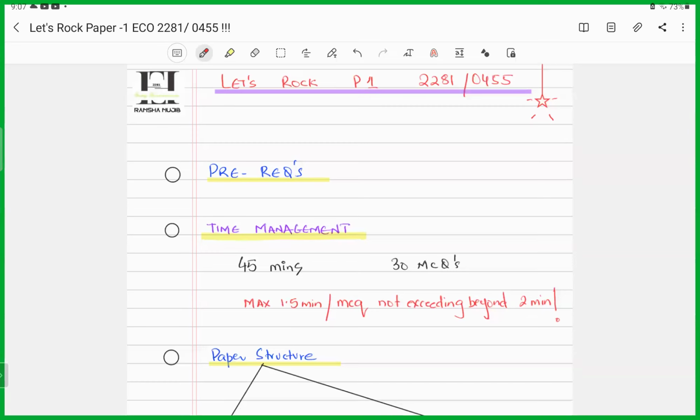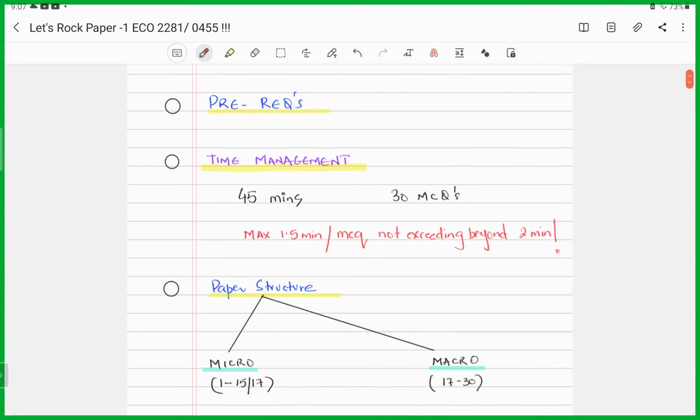All right, as always, keep your prereqs intact, arrive at the exam venue 30 minutes prior to your paper, stay calm, stay focused, de-stress yourself, say a small prayer before your paper. We've been doing it. We've been reading it the entire year. We've been doing ample practice. Have faith in Allah. Have faith in your abilities and begin with a small prayer.